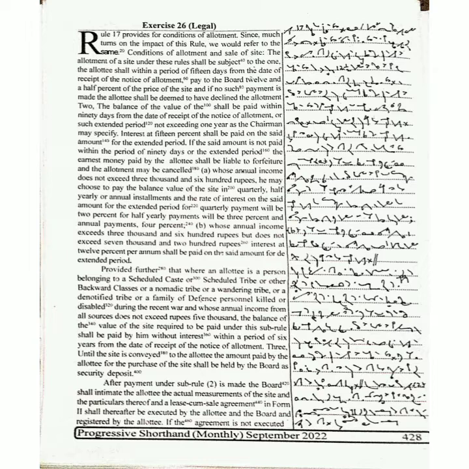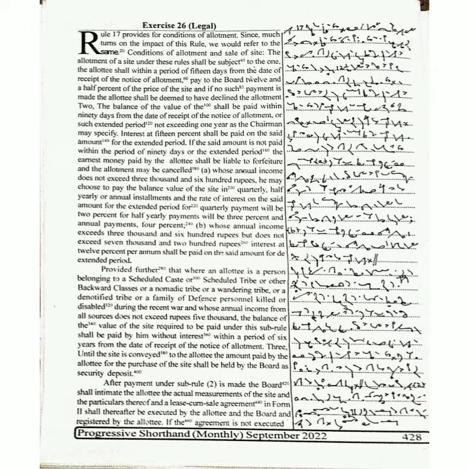Where the allottee's annual income exceeds 3,600 rupees but does not exceed 7,200 rupees, interest at 12% per annum shall be paid on the said amount for the extended period.